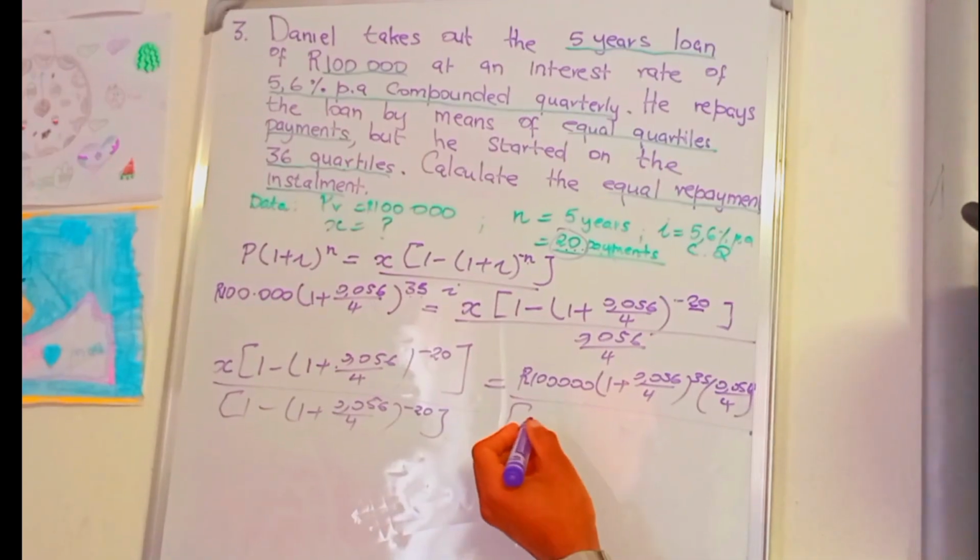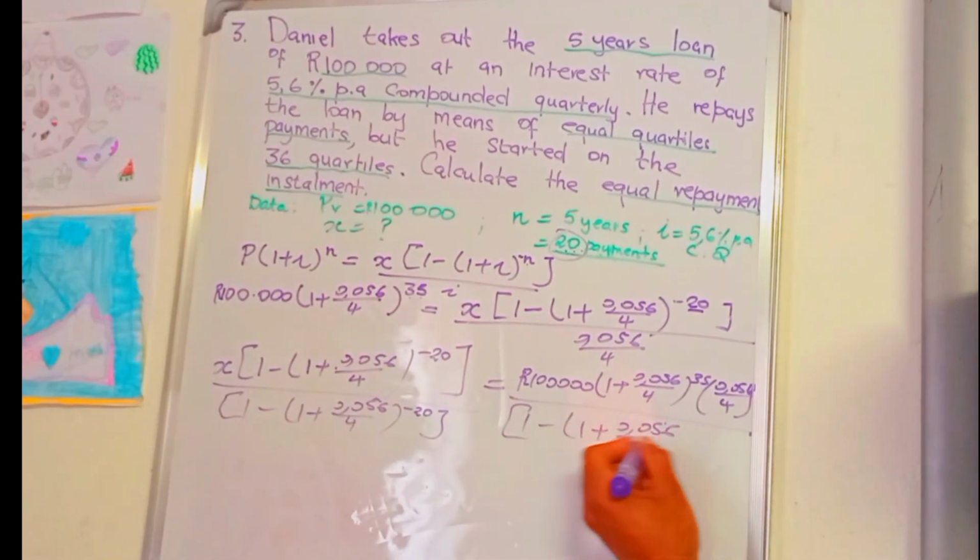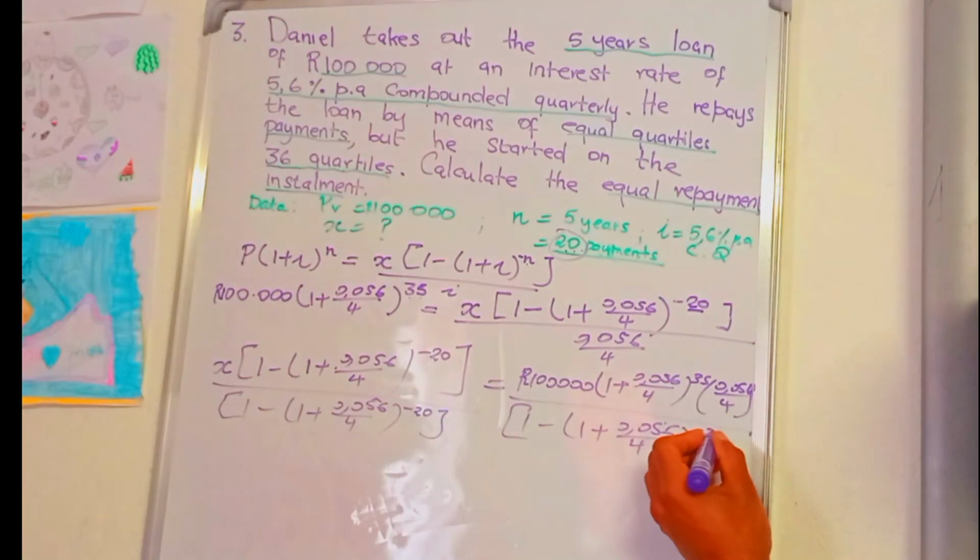We have 1 minus (1 plus 0.056 divided by 4) raised to negative 20.